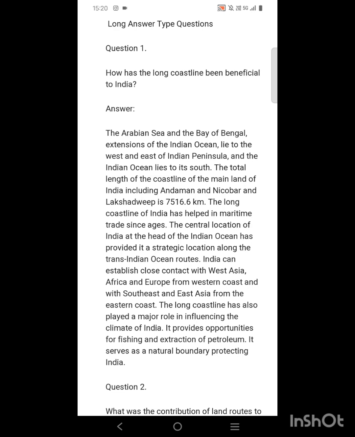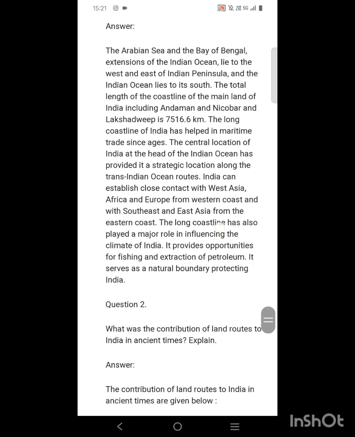So the coastline is very important because it influences the climate of India, and it also helps in fishing and extraction of petroleum from the boundaries of the islands and from the Indian Ocean, and it is also the natural boundary protecting India.